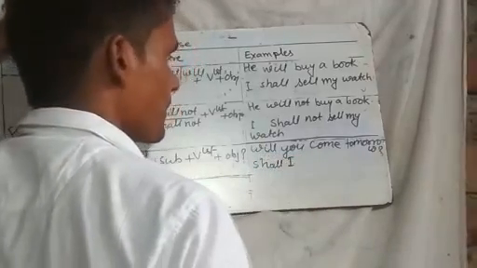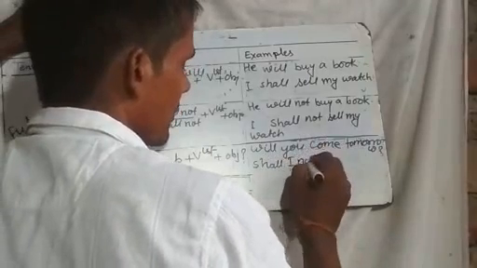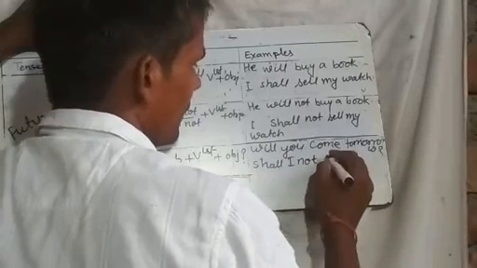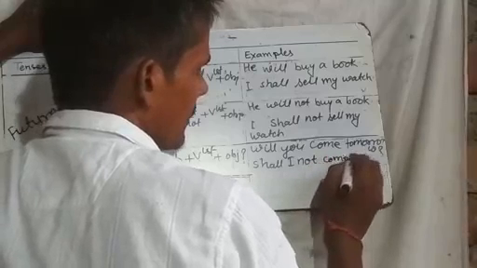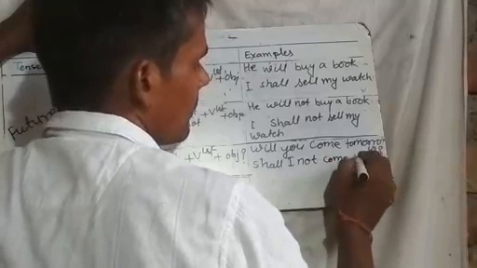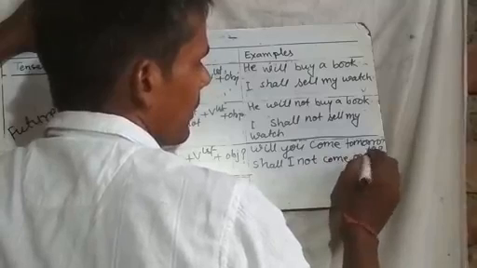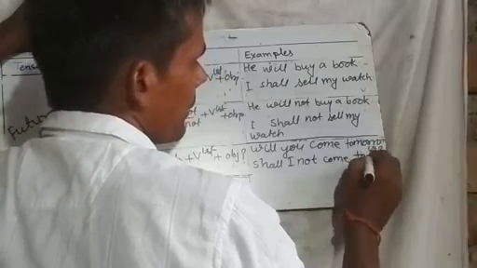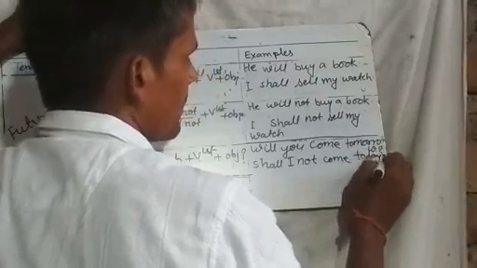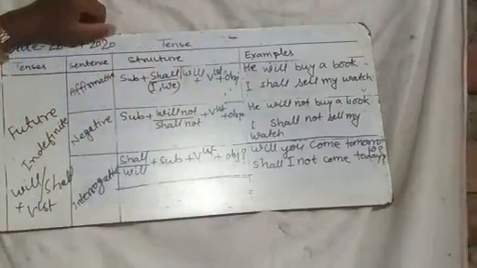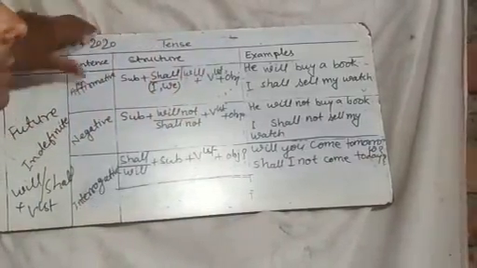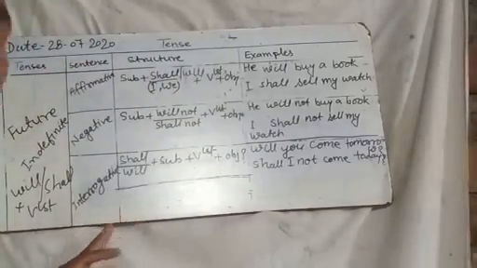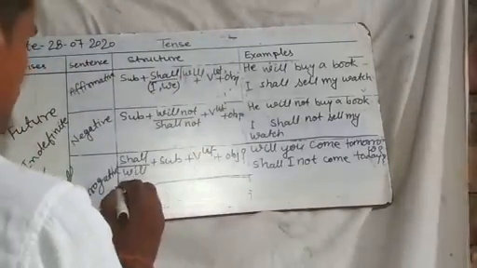Or another example, shall I not come today? Question mark. And the second type of interrogative sentence means starting with interrogative words.